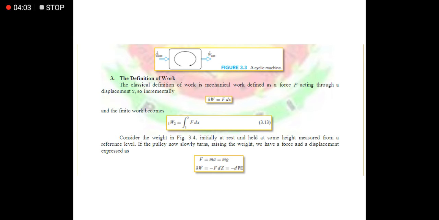As I have said kanina, ang pinakatatandaan lang ninyo dito is that when you say work, it is depende siya sa path ng system, or the path where the system undergoes when it changes from one state to another. Nakadepende siya sa path, and at the same time nakadepende siya sa state ng changing of a system. Okay, so yun lang yung tatandaan nyo dito.